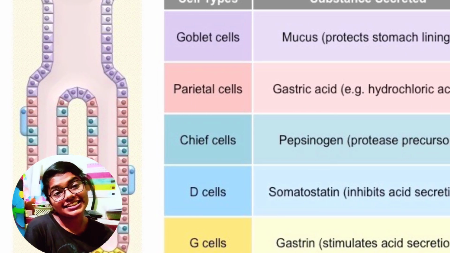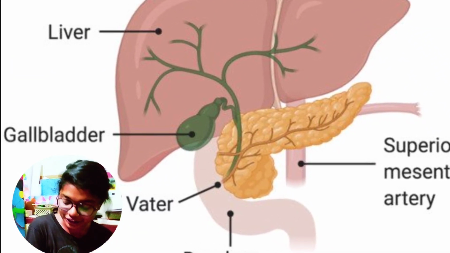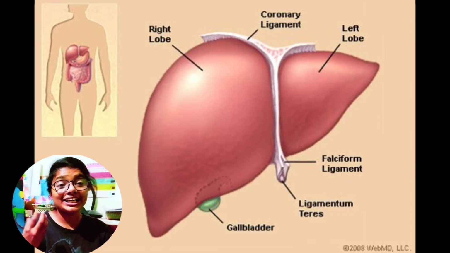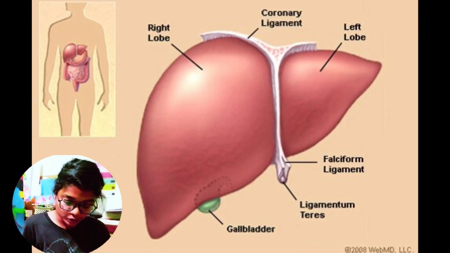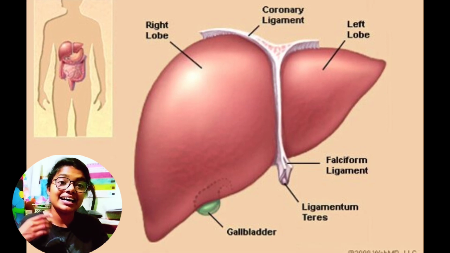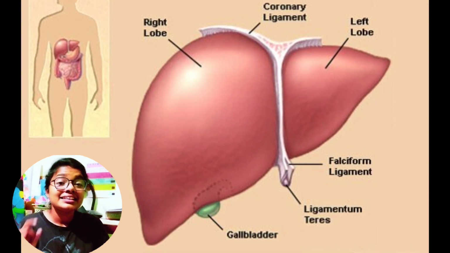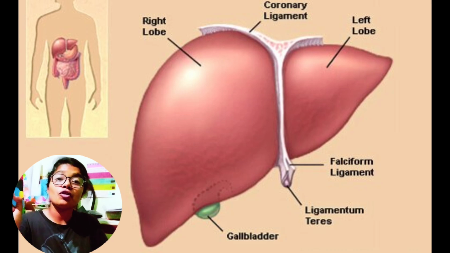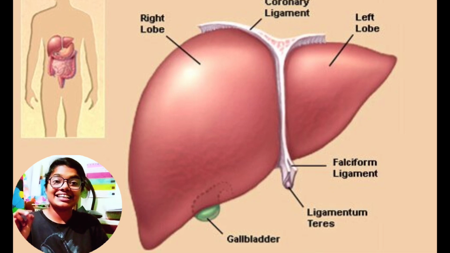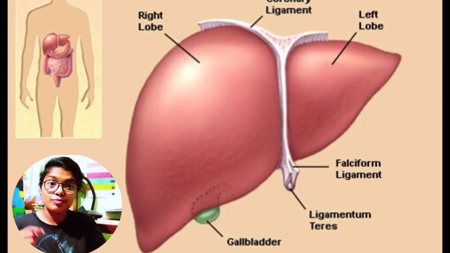After that comes the digestive gland, our liver. Liver is the heaviest and the largest gland in our body, and it contains two different kinds of lobes. In the liver, the functional unit is hepatic lobules that contain the hepatic cells. Each lobule is covered by a capsule that is known as Glisson's capsule, and the Glisson's capsule is the characteristic of the mammalian liver. So note them down too, that each hepatic lobule is covered by a Glisson's capsule, and this Glisson's capsule is the characteristic feature of the mammalian liver.